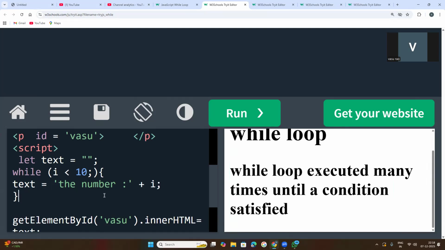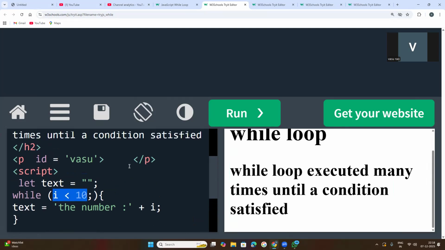Try to understand. Every time this string will be displayed on the screen, and this string will be concatenated, meaning added, with i. Initially, whatever the i value is, that will be displayed on the screen: the number is 0, the number is 1, the number is 2, like that, until the condition is satisfied. So here see what happened.